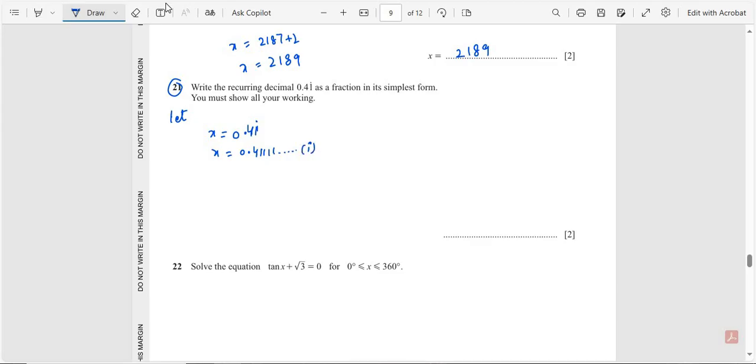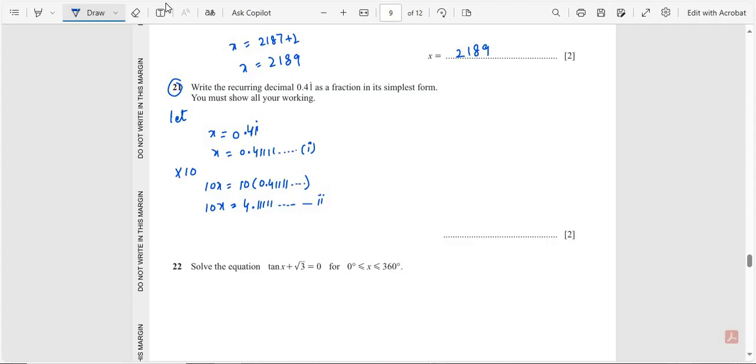So multiply with 10. Multiply with 10, that is equal to 10x is equal to 10 into 0.41111 and so on. So multiplying with 10, we get 4.1111 and so on. Mark this as equation number 2.